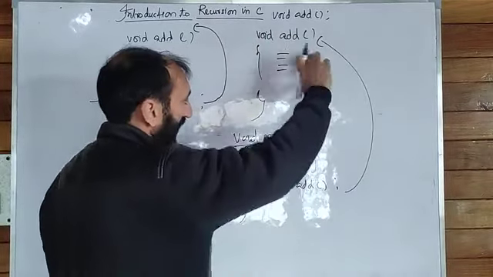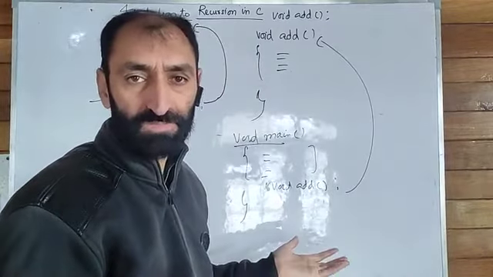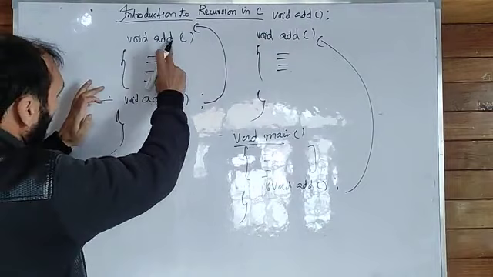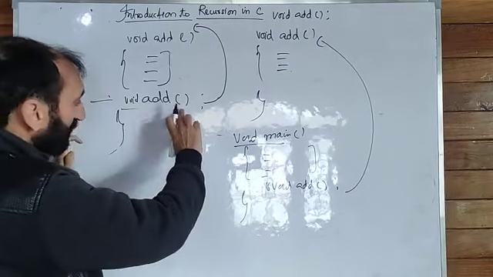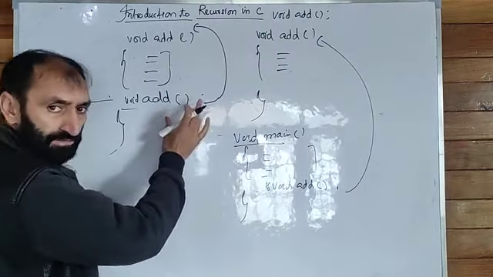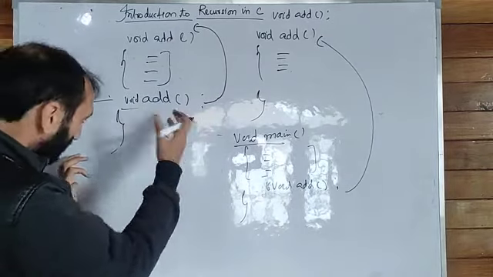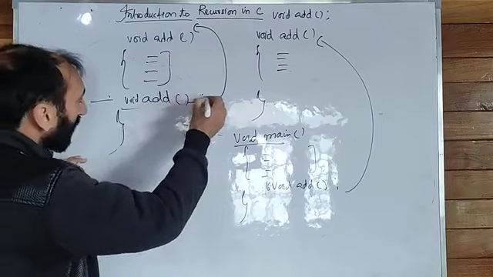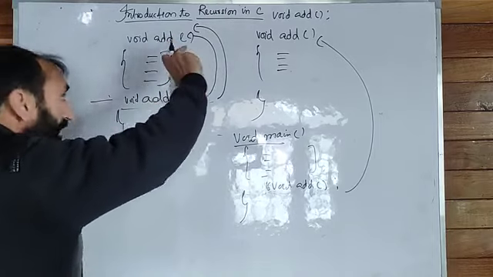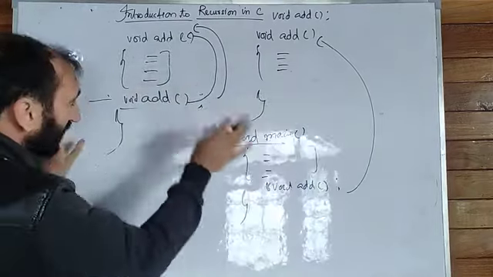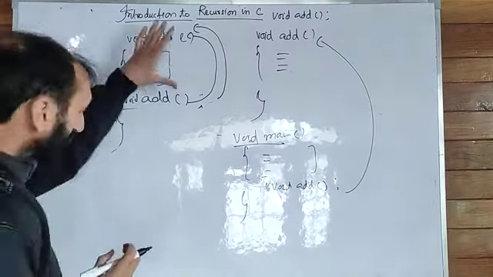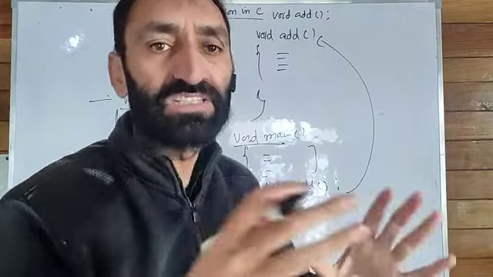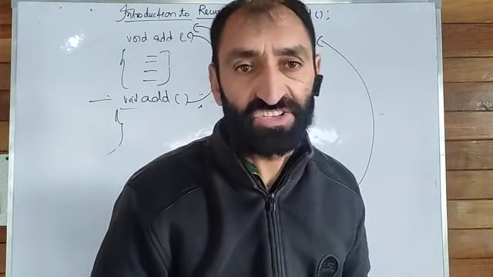It's a normal function call which we discussed in the previous videos. But in this case, this is a function call. We now remember how to call a function. Here, this function is calling add, and in this case it is called recursion. This phenomenon is called recursion. When a function calls itself, we can say that it is a recursion, and that function is a recursive function.